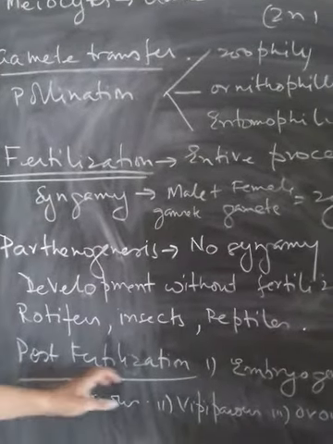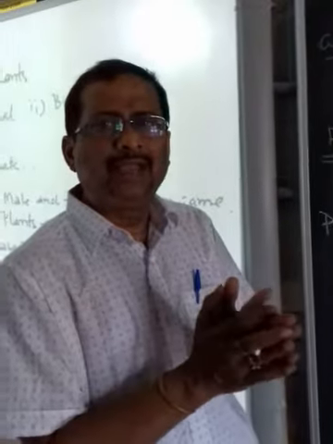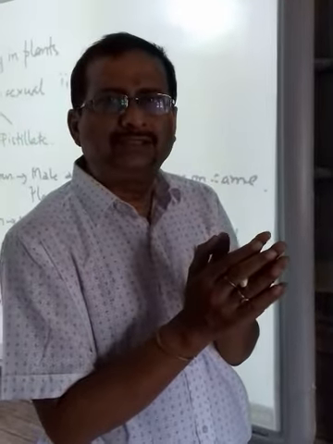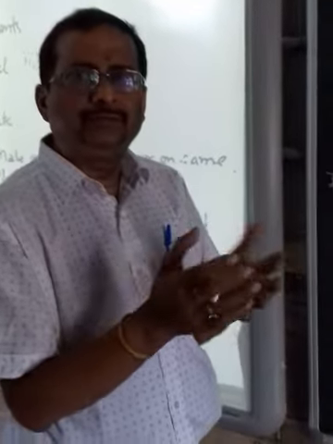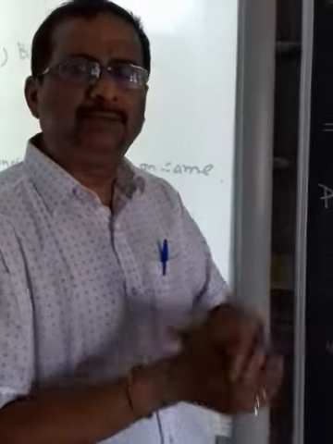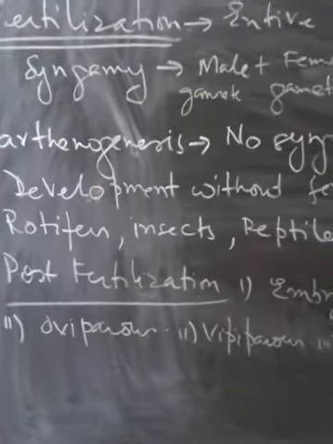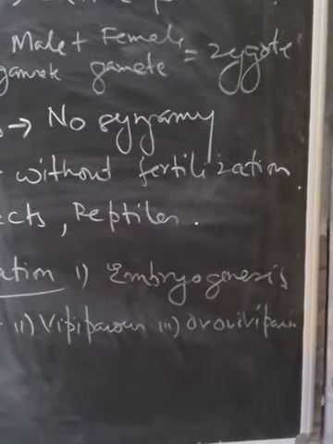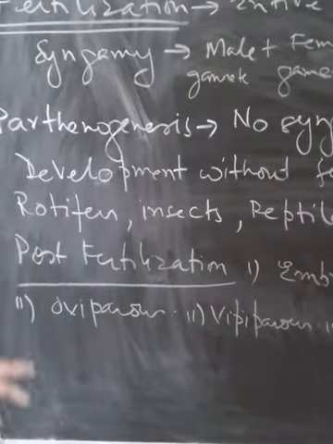So the formation of the fruit takes place with the involvement of certain types of hormones. Now in the post-fertilization phase, we have embryogenesis. That means the zygote divides, cleaves, and forms the embryo. The whole process is called embryogenesis. In plants, it takes place in the formation of the fruit and the seed, particularly the embryo. In animals also embryogenesis takes place, which is a whole subject: how the cleavage of the zygote takes place slowly, the different parts of the stem cells are formed, and the development of the organ and organogenesis, all is part of embryogenesis.